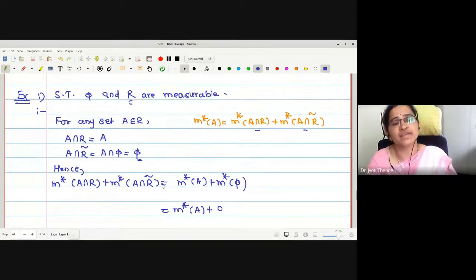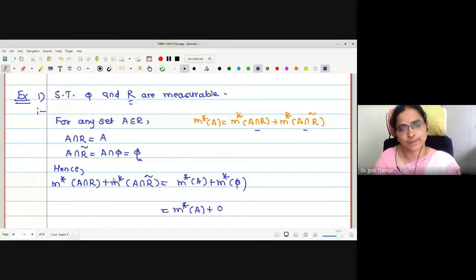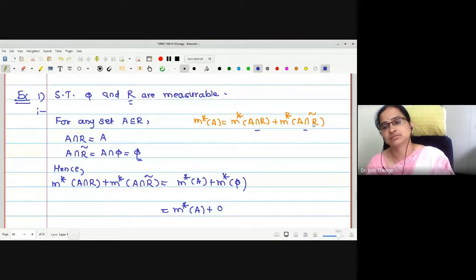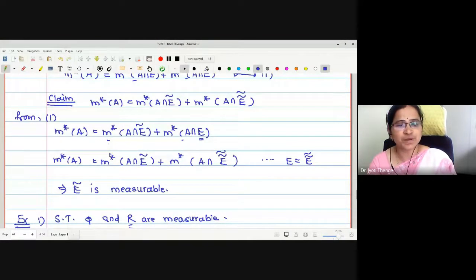Can you prove for phi is measurable now? We have proved set of real numbers R is measurable. What for empty set? How can you prove? No doubt you can go by the definition as well. That is, one can find out M star of A is equal to M star of A intersection empty added with M star of A intersection empty complement. What is empty complement? R. Right. Or we will use this previous lemma.